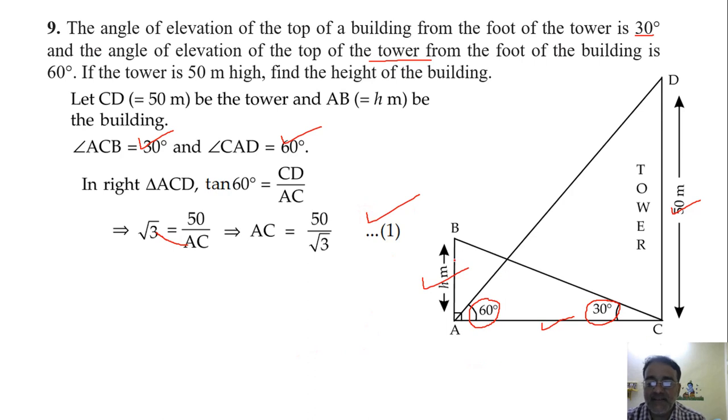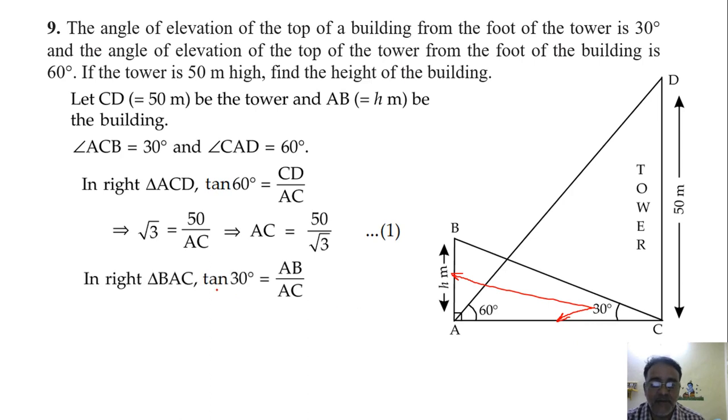Now we'll take the triangle ABC. ABC triangle में 30 का ये opposite side है और इसका value हम लोग के पास आ गया AC, that is adjacent side. Okay. So we'll use tan 30 degree here also. AB upon AC. What is tan 30 degree? 1 by root 3, right. 1 by root 3 is equal to h upon AC. Now AC will be equal to h root 3. Let it be equation number 2.